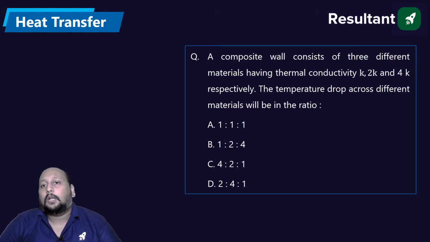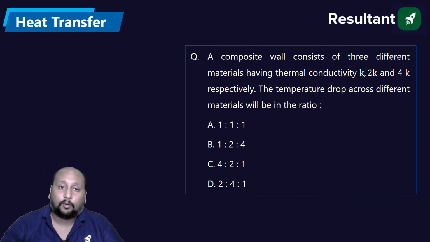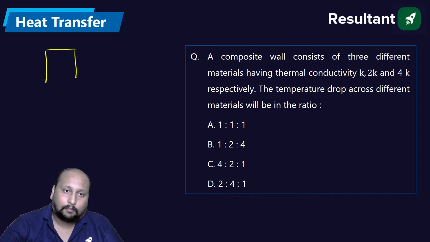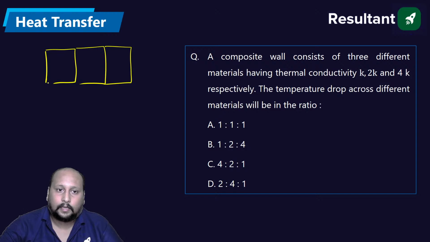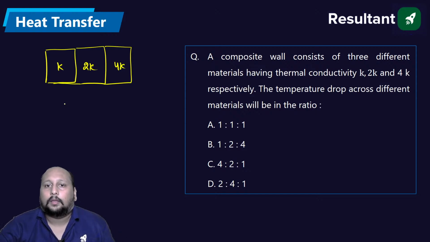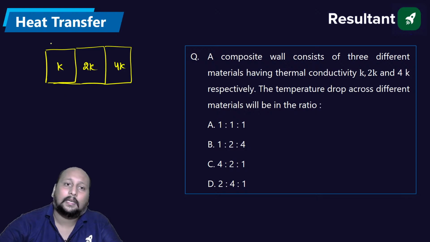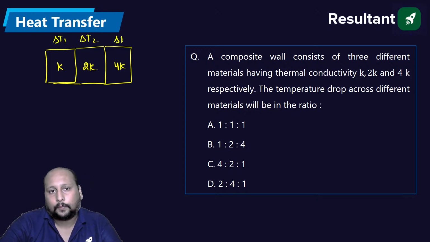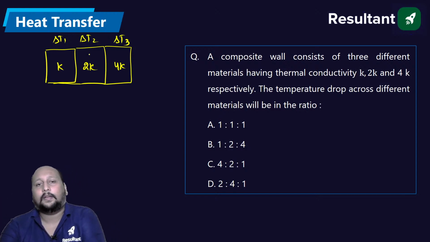A composite wall consists of three different materials having thermal conductivity of K, 2K and 4K. Let us suppose we are having three bodies having a thermal conductivity of K, 2K and 4K. What will be the temperature drop across them? I say this is delta T1, delta T2 and delta T3. They are asking you what will be the ratio of delta T1, T2 and T3.